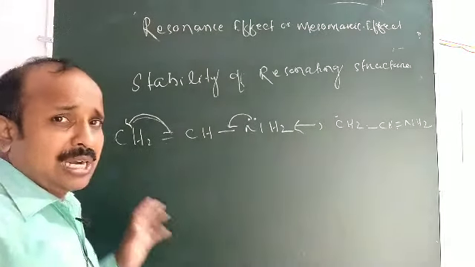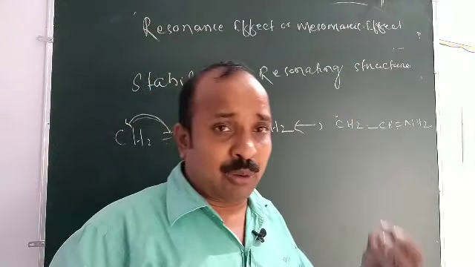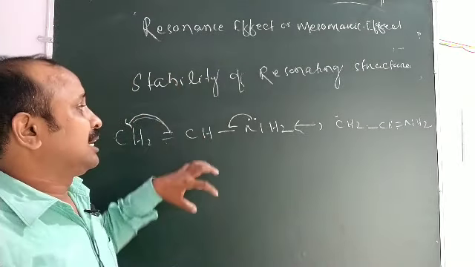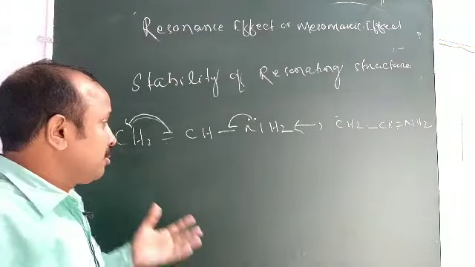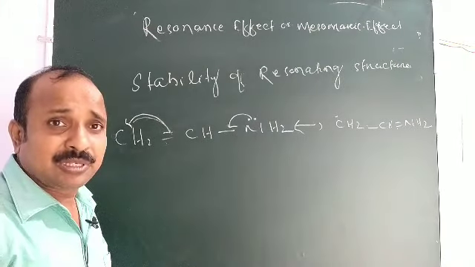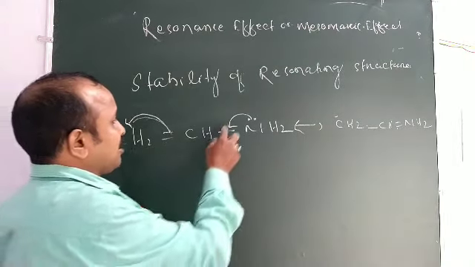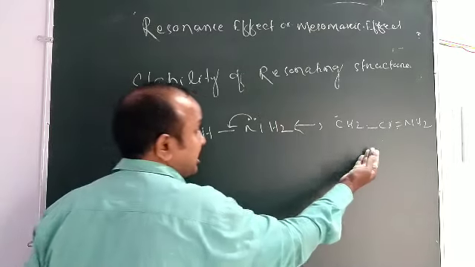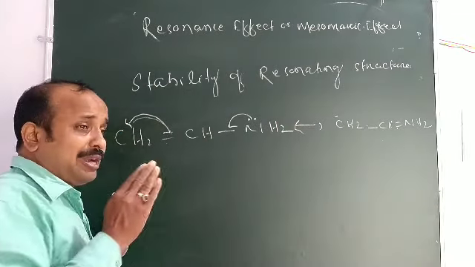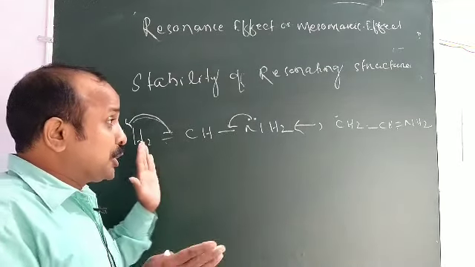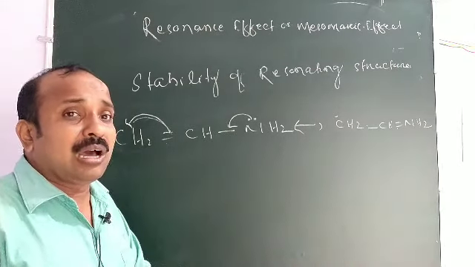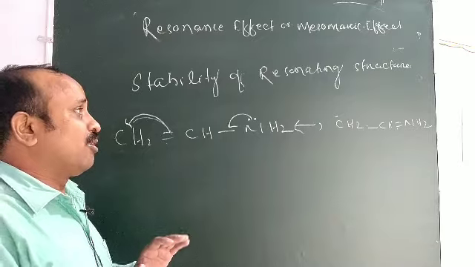But now we discussed that the compound which contains more covalent bonds is more stable. But here the number of covalent bonds is the same. Here is 3, here is also 3. If the number of covalent bonds is the same, then the neutral form is more stable than the ionic form.